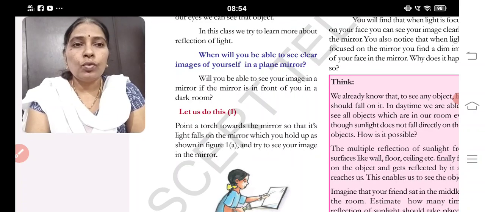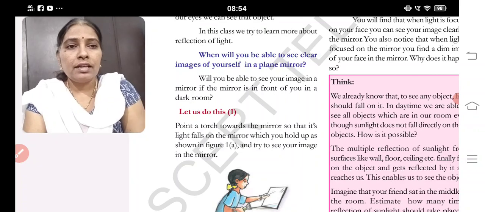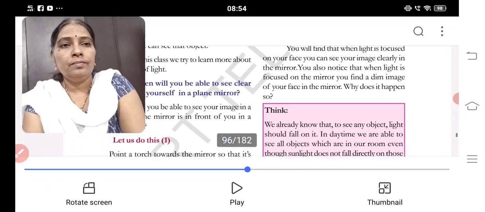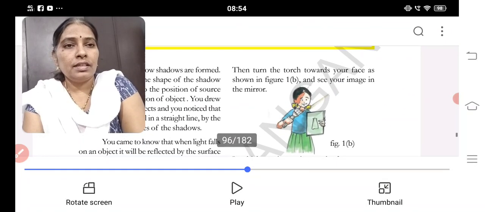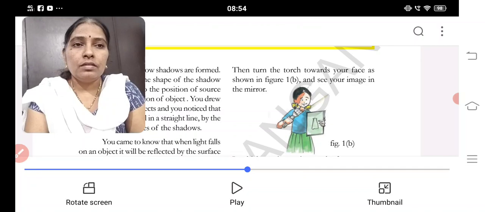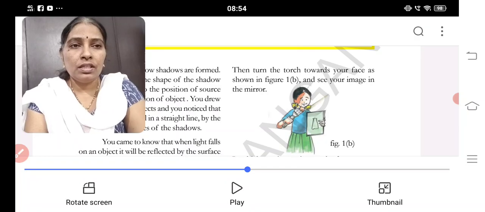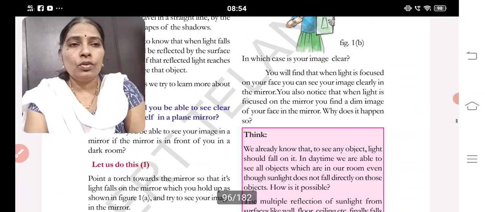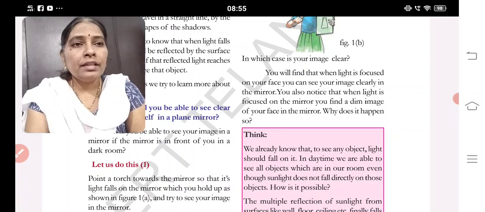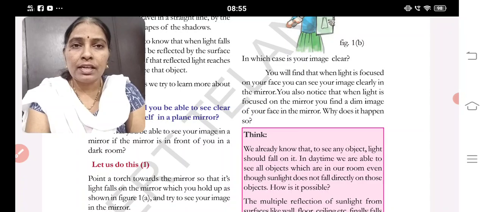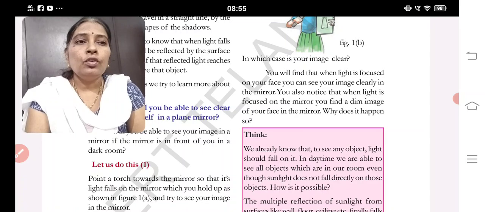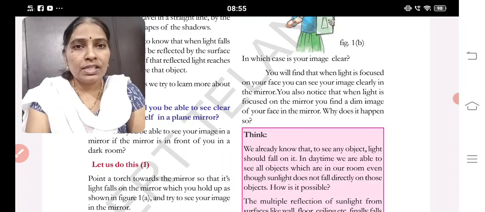Point a torch towards the mirror so that the light falls on the mirror, which you hold as shown in the figure, and try to see your image. Next, point the torch towards your face as shown in the figure and see your image in the mirror. In which case will your image be clear? You will find that when the light is focused on your face, you can see your image clearly in the mirror. You also notice that when light is focused on the mirror, you find a dim image of your face in the mirror.